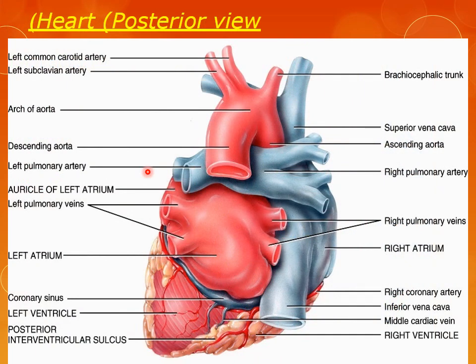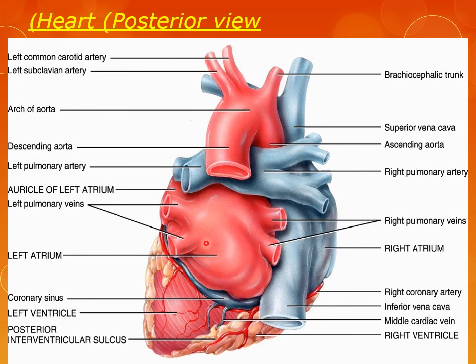Then if we see the heart on the posterior aspect, we can see this is left common carotid artery, this is left subclavian artery, this is brachiocephalic trunk, this is superior vena cava, ascending aorta, arch of aorta, then the descending aorta. These are the pulmonary arteries. This is auricle of the left atrium. These are the left pulmonary veins. These are the right pulmonary veins.